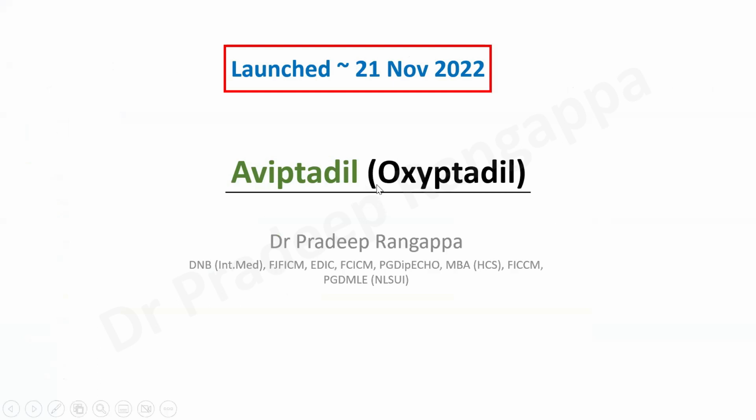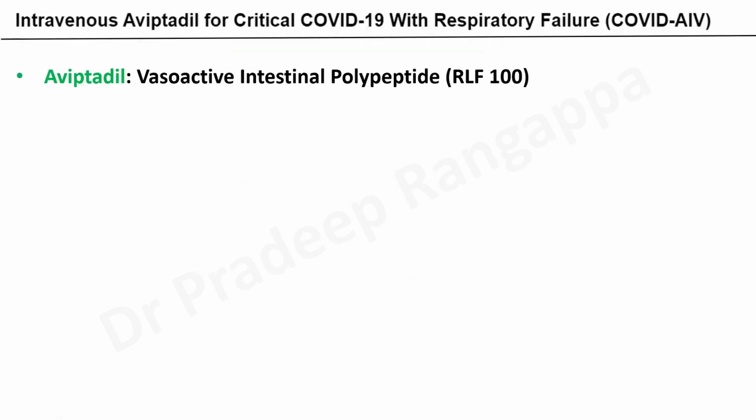So this molecule, Aviptadil, was launched on 21st November 2022, a few days back in India. The trade name is Oxiptadil. So from 2 years ago to now, a couple of trials have happened on Aviptadil. It is imperative that we go through them, try to understand this molecule and see if it holds promise in patients with ARDS. That would be the overview of this particular talk.